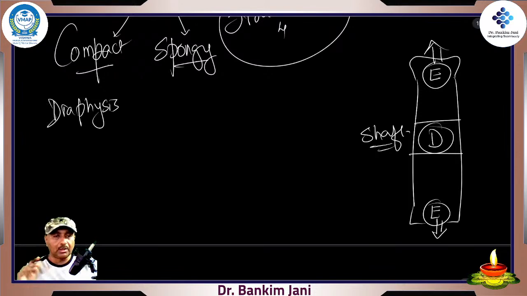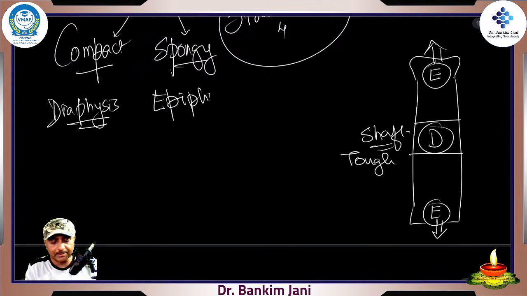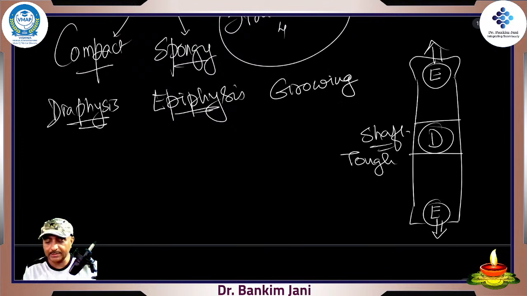This is compact, right? This is tough. It is compact. These growing ends, they are spongy, because if they are flexible, then they can grow. So it is called as the epiphysis. Epiphysis, remember, growing end, right? That's the area which will keep on growing.